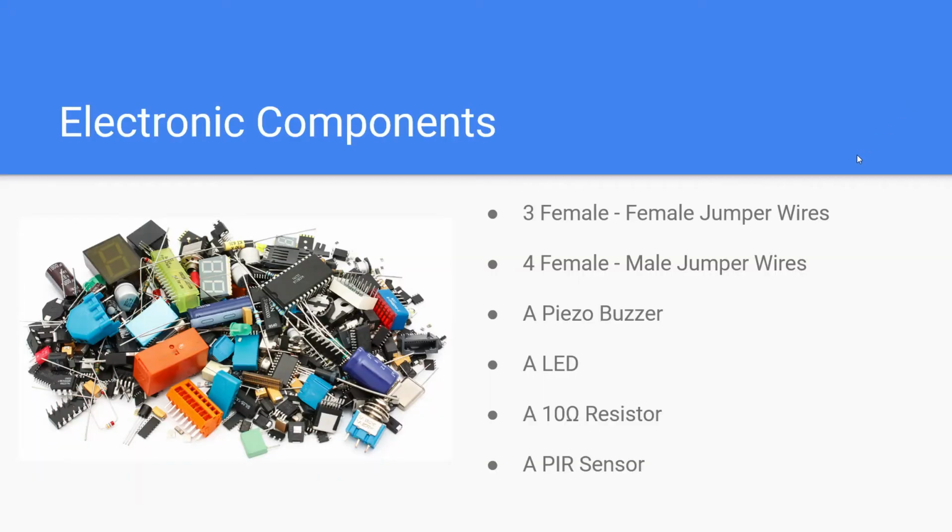The electronic components we need for today are 3 female to female jumper wires, 4 female to male jumper wires, a piezo buzzer, an LED, a 10-ohm resistor, and a PIR sensor, also known as a motion sensor.